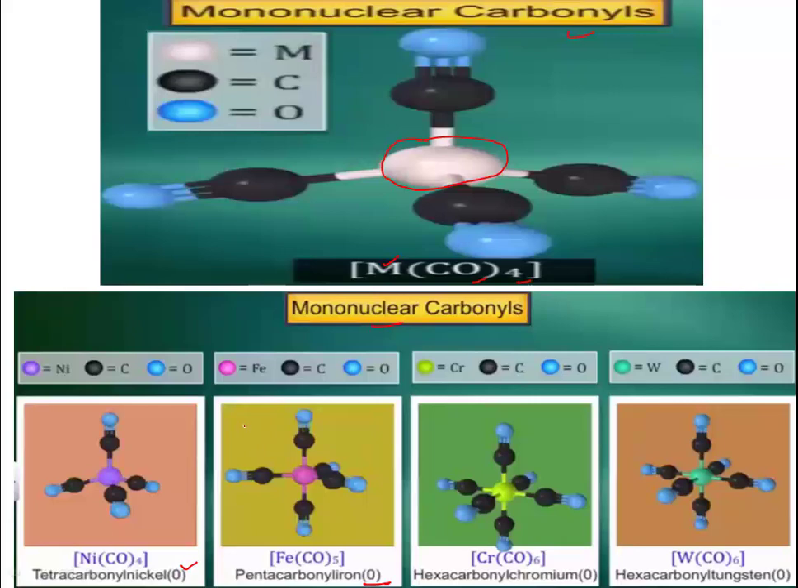Whereas for pentacarbonyl iron, it will be trigonal bipyramidal. These 3, 1, 2, 3, will be forming that triangle and 2 are pointed upward and downward. So it will be trigonal bipyramidal. Then for octahedral carbonyl, it's hexacarbonyl chromium 0. And one more example is hexacarbonyl tungsten 0. In all these complexes, there is only one central metal atom and the rest is surrounded by ligands. The first has coordination number 4, this one has coordination number 5, and this one and the last one have coordination number 6.